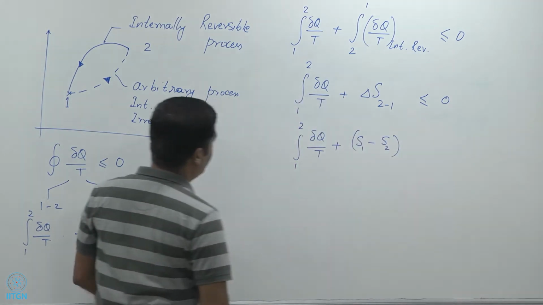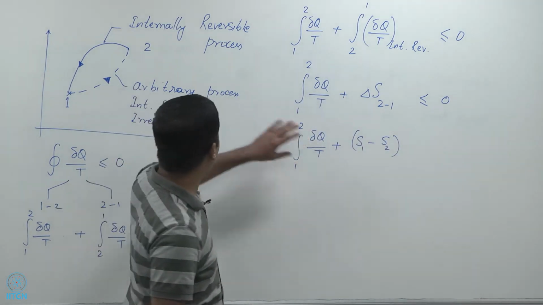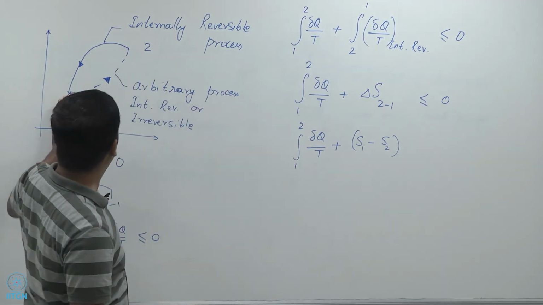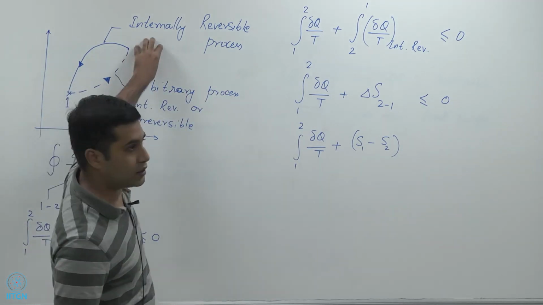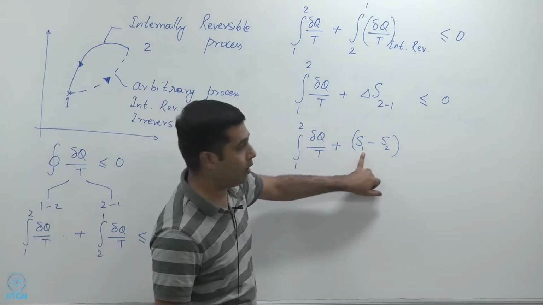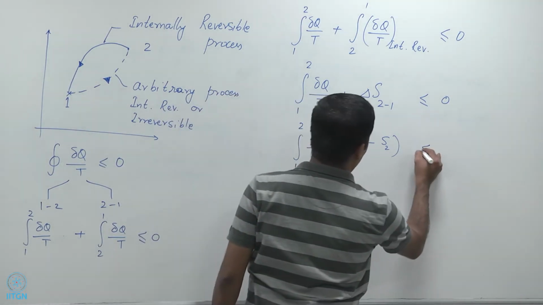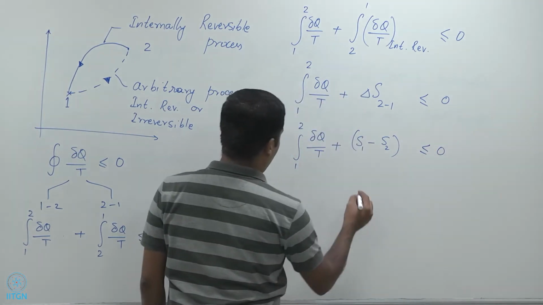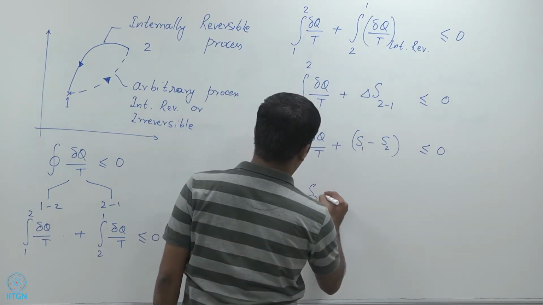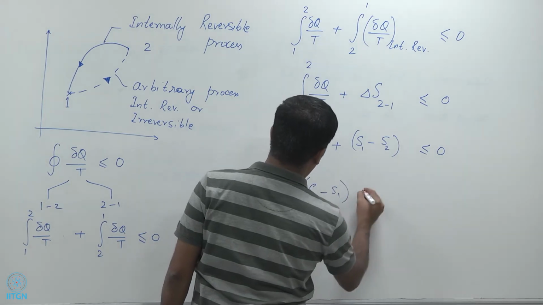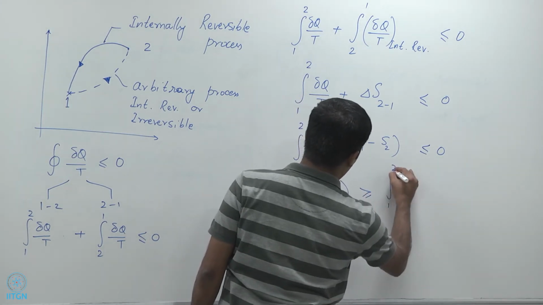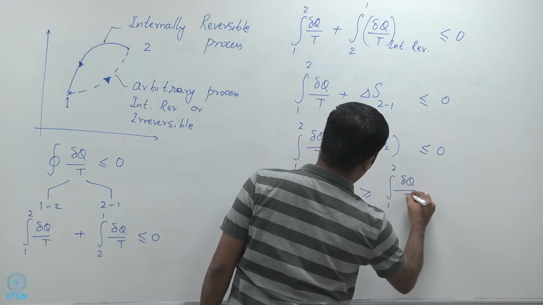Why s1 minus s2? Because I'm talking about a process that goes from 2 to 1. So it's the final value minus the initial value, the final value being s1 and the initial value being s2, right? So this is less than or equal to 0, and so I can write s2 minus s1 as being greater than or equal to the integral 1 to 2 of delta q by t.